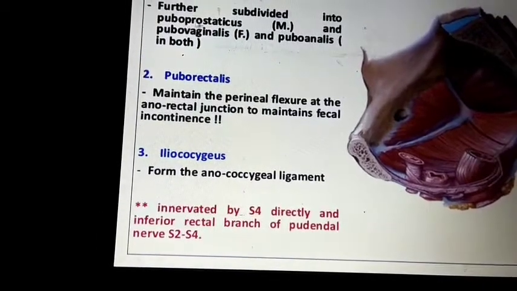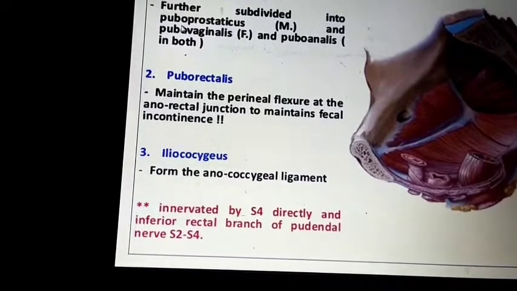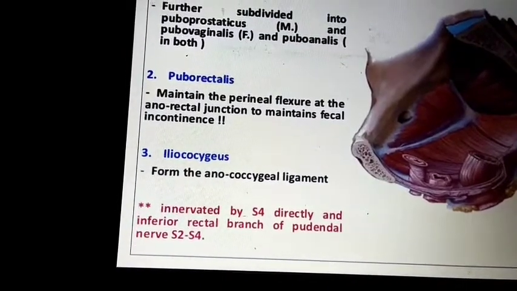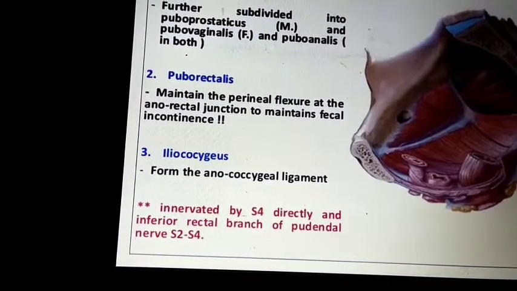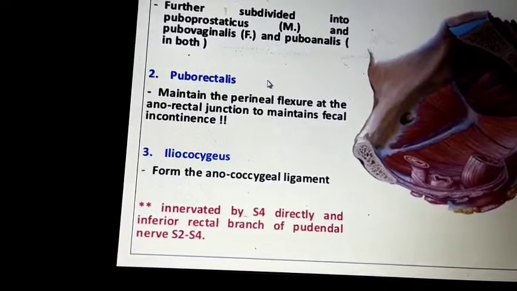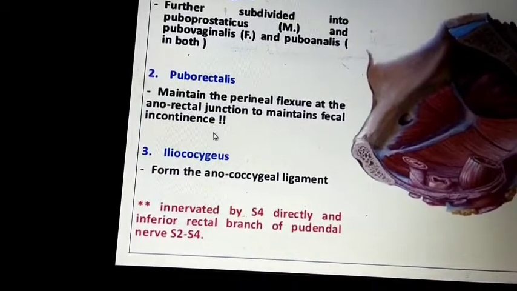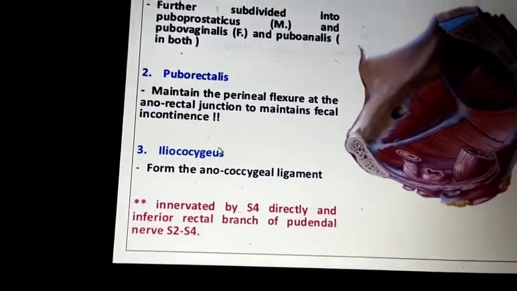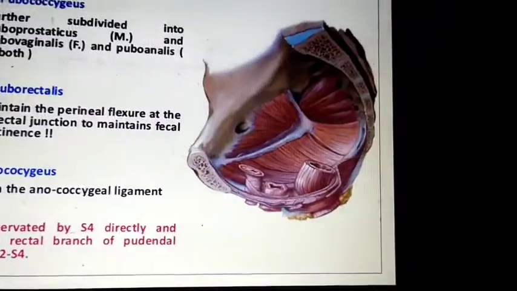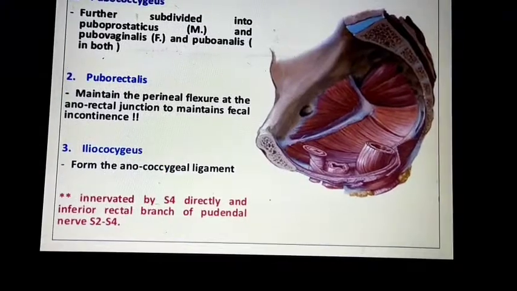Pubococcygeus is further subdivided into the puboprostaticus muscle in males, pubovaginalis in females, and puboanalis in both. Puborectalis maintains the perineal flexure at the anorectal junction to maintain fecal continence. Iliococcygeus forms the anococcygeal ligament.